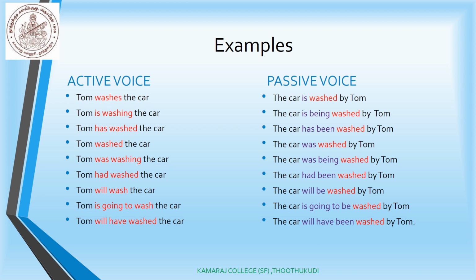Future tense, Tom is going to wash the car. Here after to we have to use be, and Tom will have washed the car. Here we have used been as we have used for perfect tense. Tom has washed the car, the car has been washed by Tom. So for continuous tense we should use being, for perfect tense we should use been.